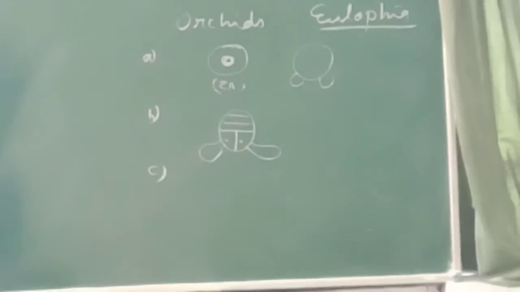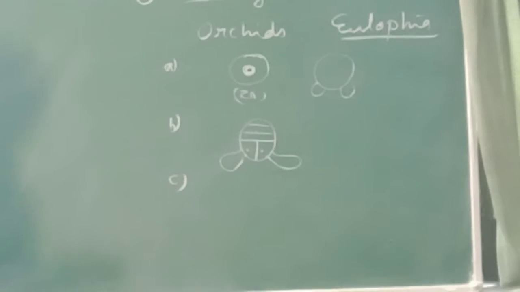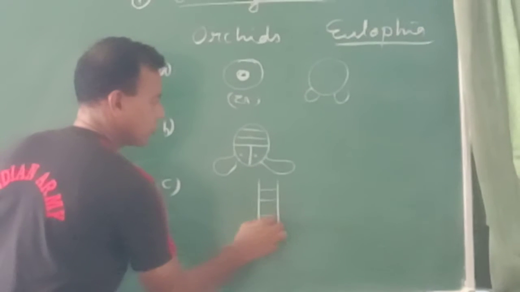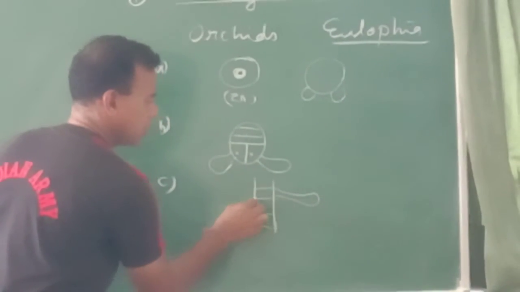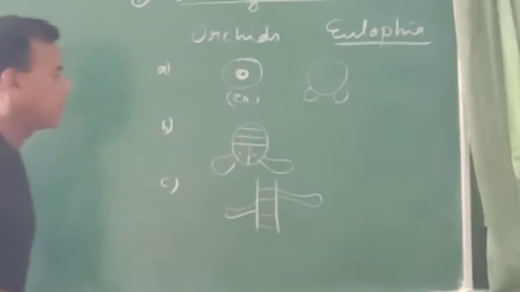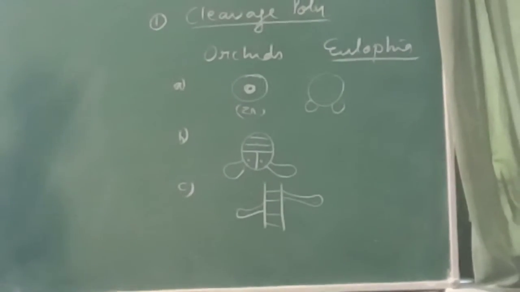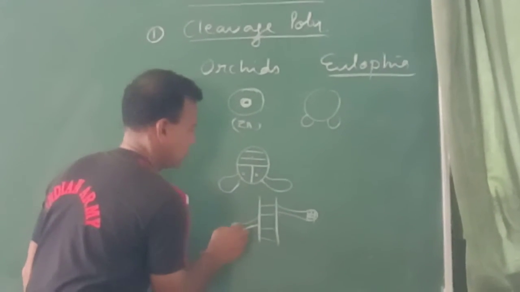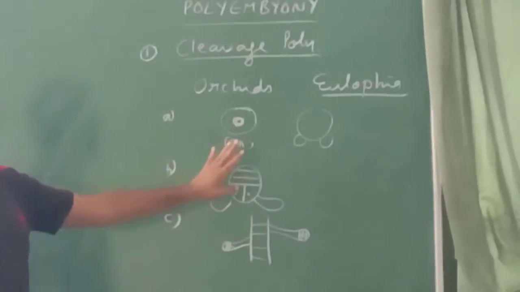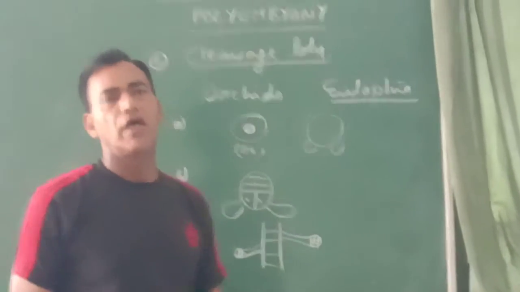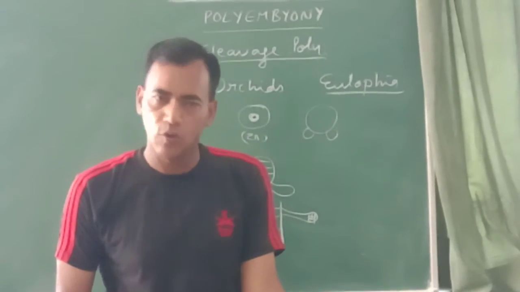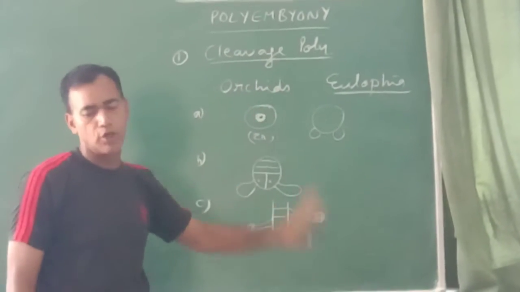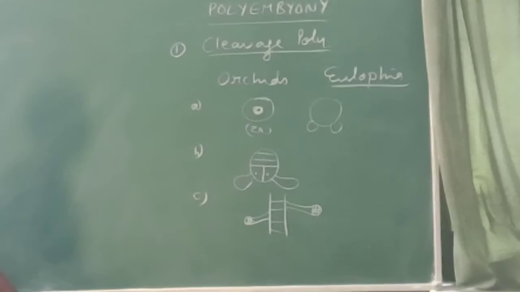There may be another case, as we have seen earlier, where a suspensor was present. The suspensor may show branching, and these branches may develop into embryos; their ends develop into embryos. So the embryos which are formed as a result of cleavage in the zygote or its various parts are known as cleavage polyembryony.